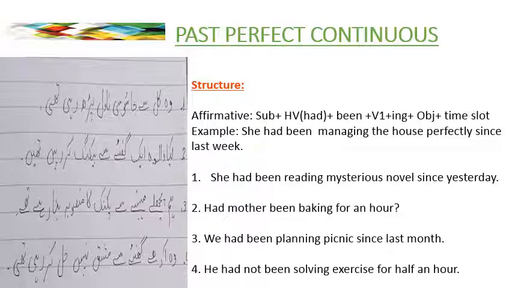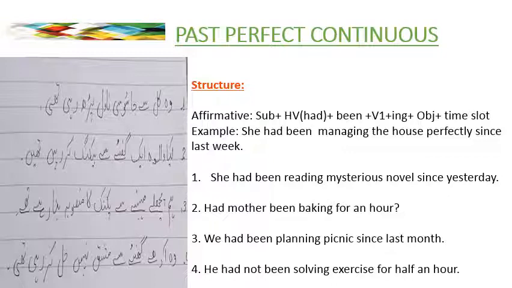To make it affirmative, we use the same structure, only there is one change in the helping verb. Since it is past, had is used. So it will become subject plus had been plus present participle form plus object plus time slot. The example will become: she had been managing the house perfectly since last week.